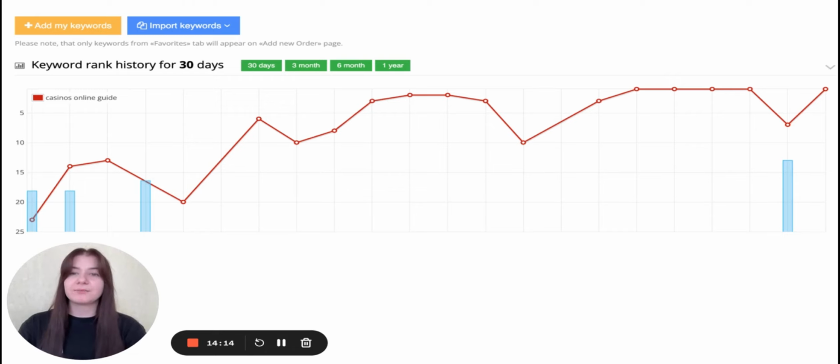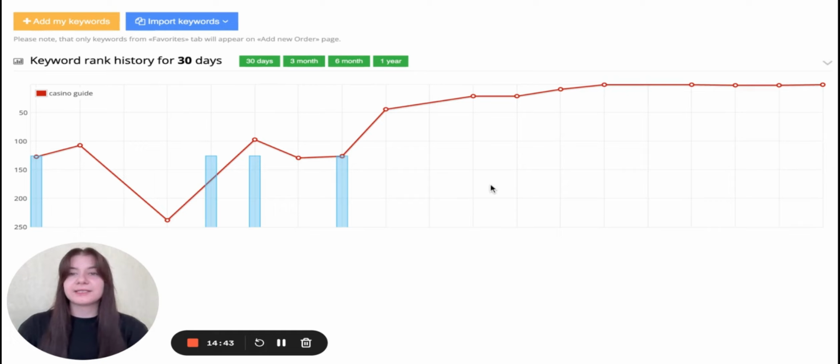And here you may see the keyword Casino's online guide. It is not so competitive a keyword, but anyway, remember that we need to promote such keywords as well, so to get organic and to help other more competitive keywords to increase. So here from 5 to 10 installs are used, and you may see that the application gets top 1 from the rank 23rd. The next example is the keyword Casino Guide.